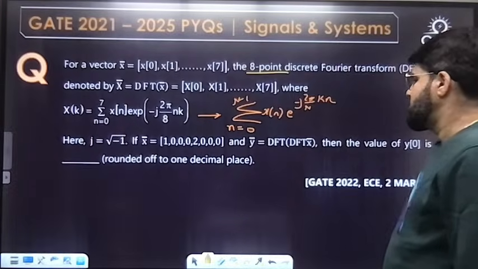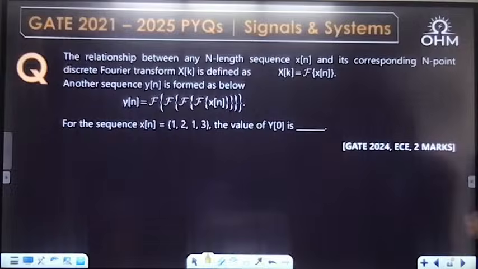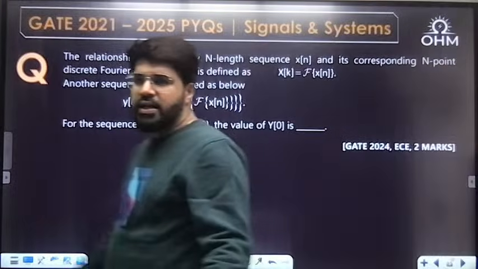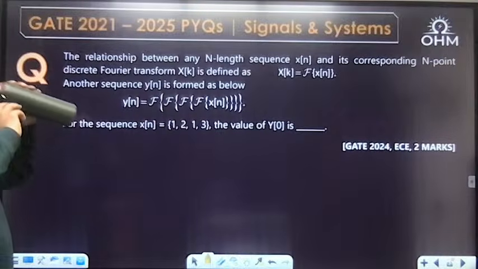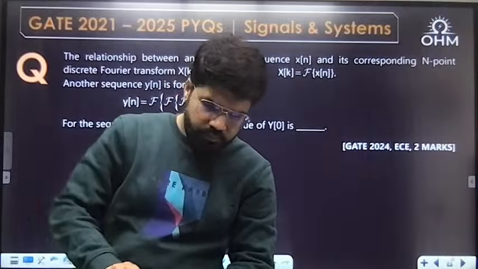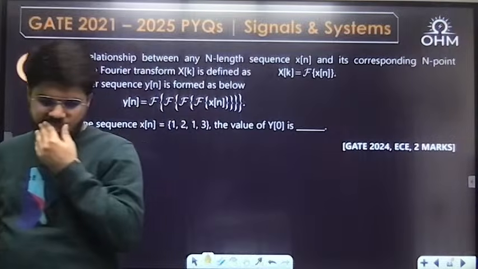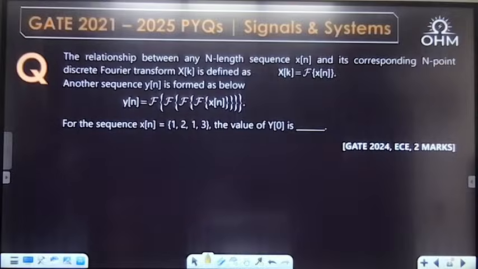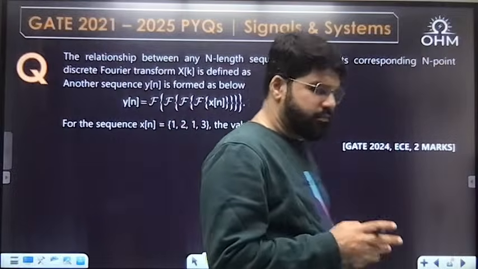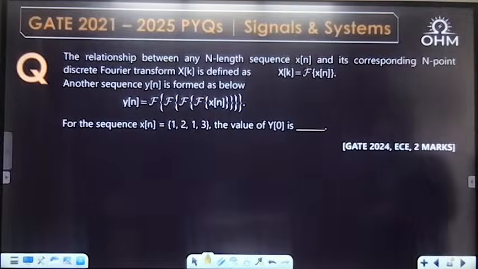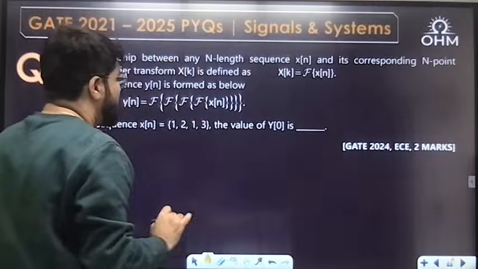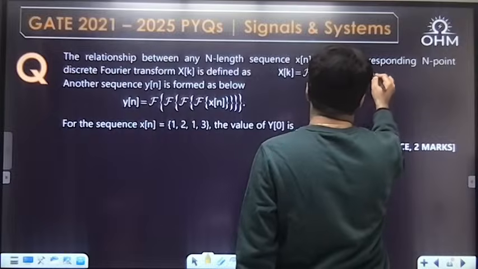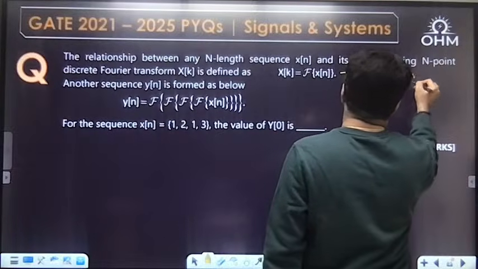Okay. Next question. This was GATE 22 EC 2 marks. GATE 24 EC 2 marks. Again on duality only. The relationship between any n-length sequence xn and its corresponding n-point discrete Fourier transform xk is defined as xk equal to F of xn. That means xk is the DFT of xn. F of xn means DFT of xn, correct?